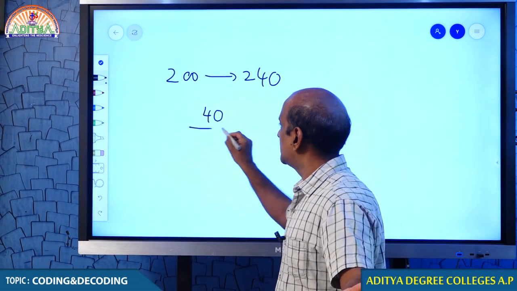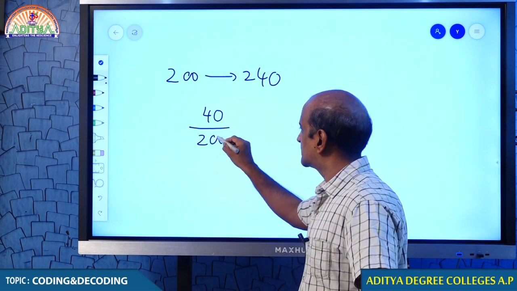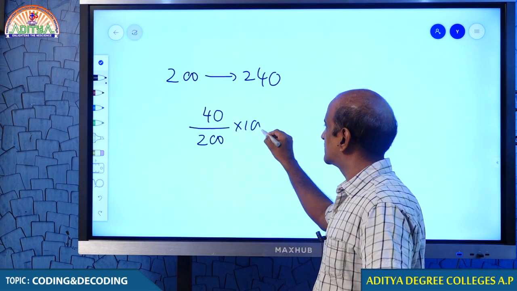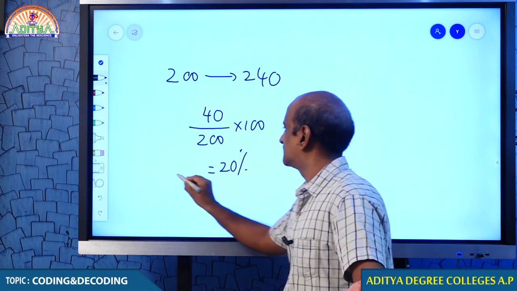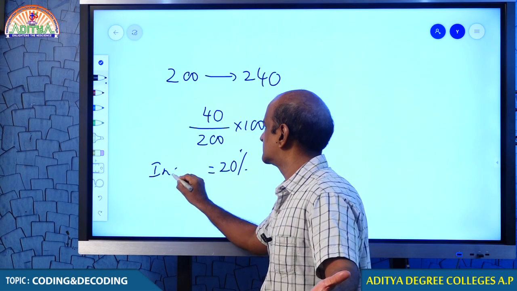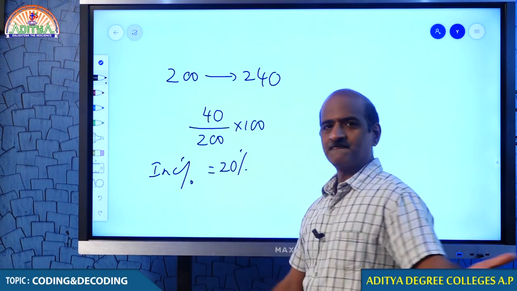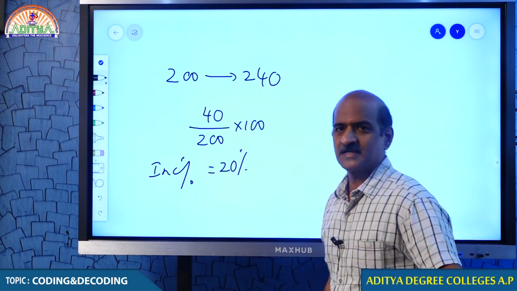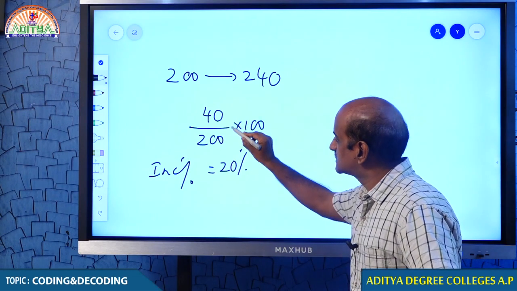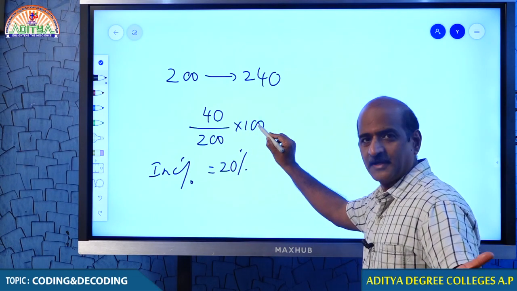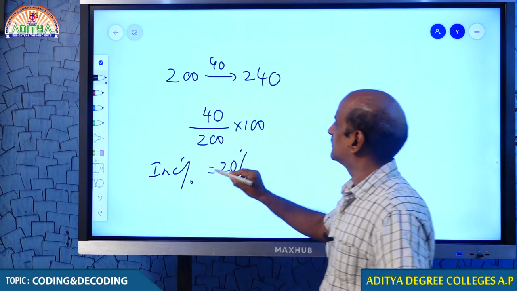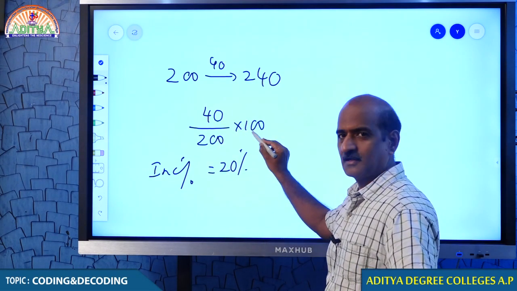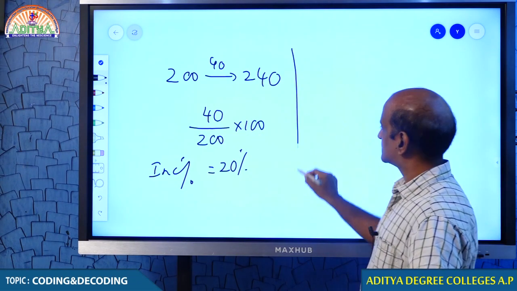If you ask me to answer in percentage, this is called percentage increase. Tell me students, what is percentage increase? Increase by original value into 100. Here the value increases by 40, so 40 by 200 into 100. I hope you understand this.